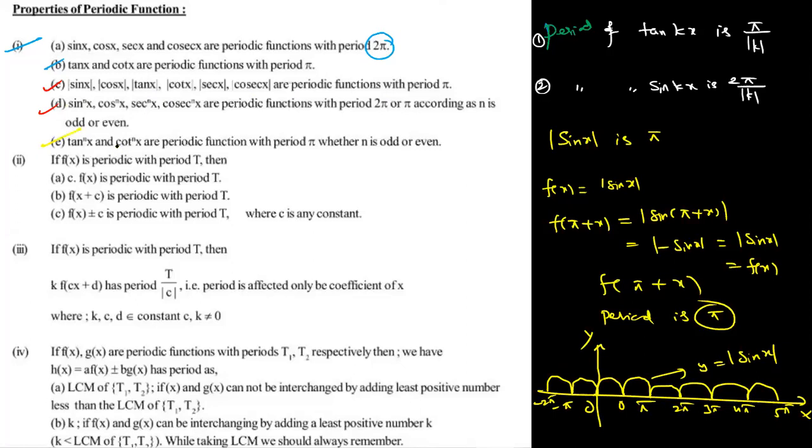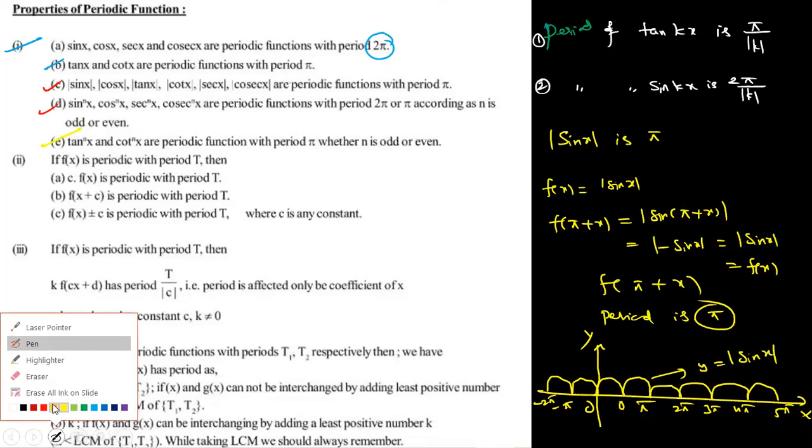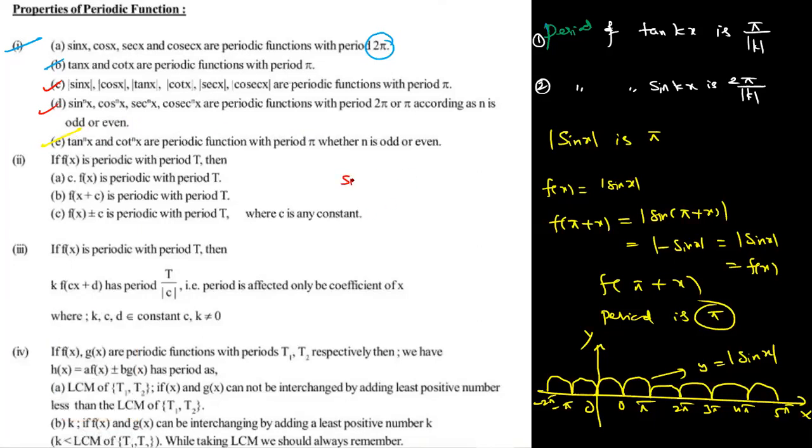Write down. D and E are very, very important. For example, for sin power n of x, the period is 2 pi or pi depending on whether n is odd or even. Sometimes they ask the period of sin power 2020 x. It is pi.